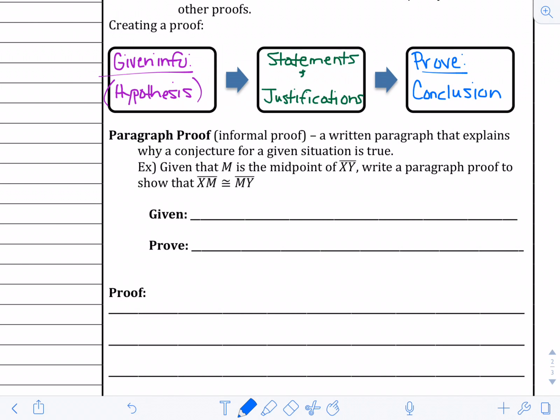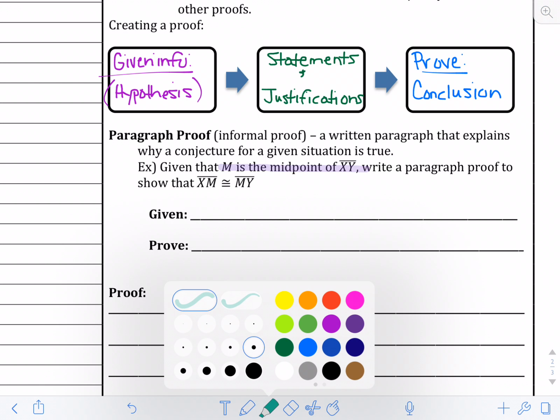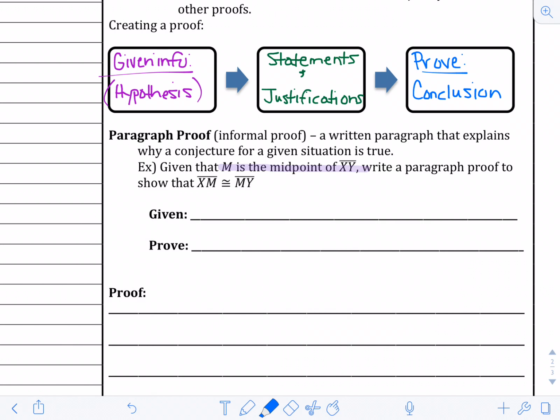So we're only going to do one example here. It says, given that M is the midpoint of XY. So I'm going to just stop right there and I'm going to highlight that. M is the midpoint of XY. Okay, so there's my hypothesis. Write a paragraph proof to show, so that showing part, my conclusion, is that XM is congruent to MY.